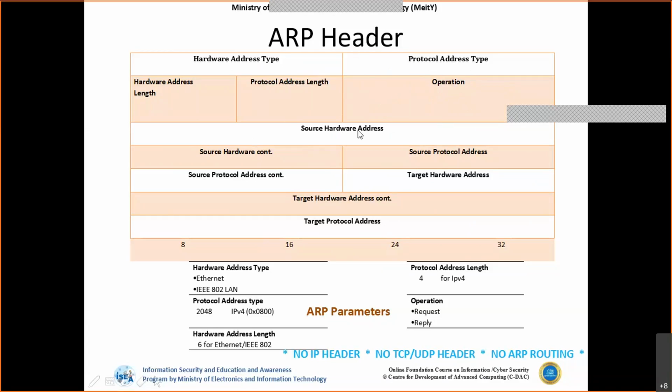Again, we have the source hardware address. Actually, this entire bit value is 32-bit, so it is from 0 to 32 plus, because as the MAC address is 48 bits, it is 32 plus 16. So it is continuing into the next value also. So the hardware address is 48-bit, and the source protocol address is 32 bits, so again 16 plus 16, 32. Next, we have the target hardware address. Again, it is 48. Then we have a target protocol address. So what does the ARP generally contain?